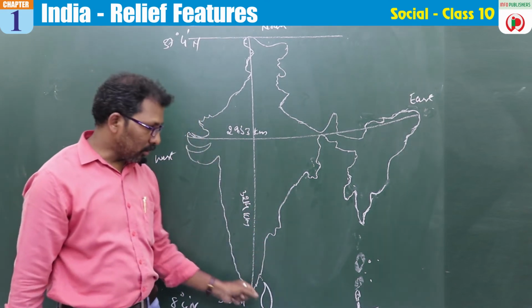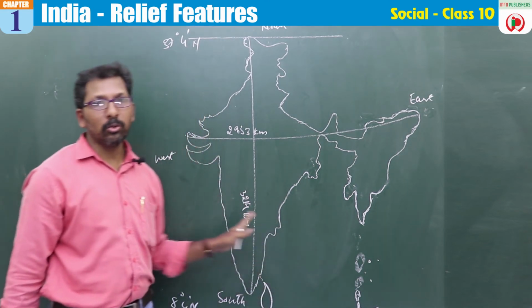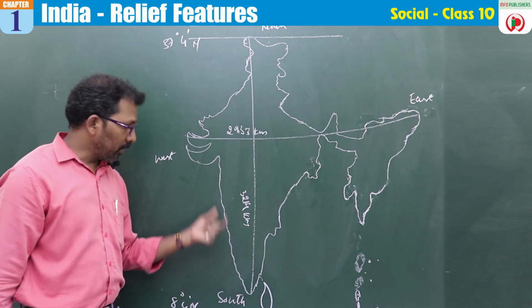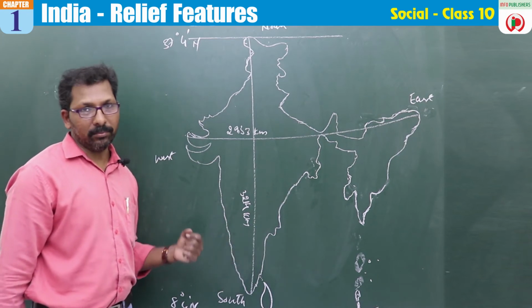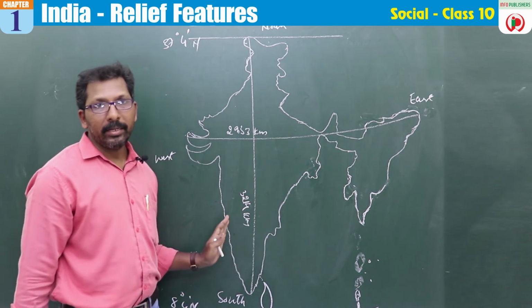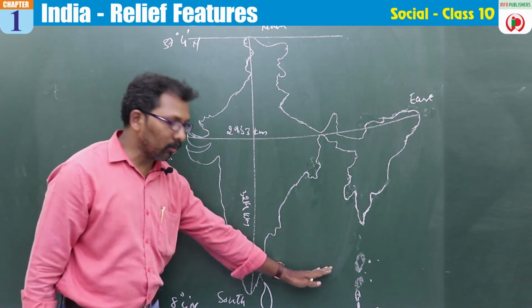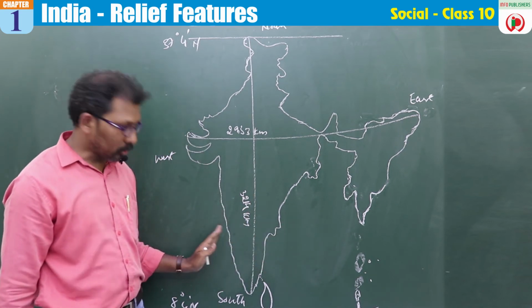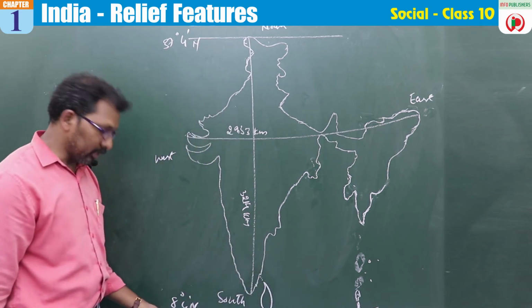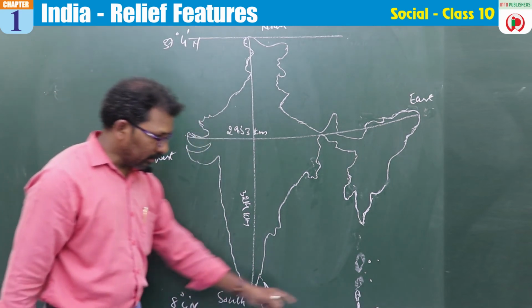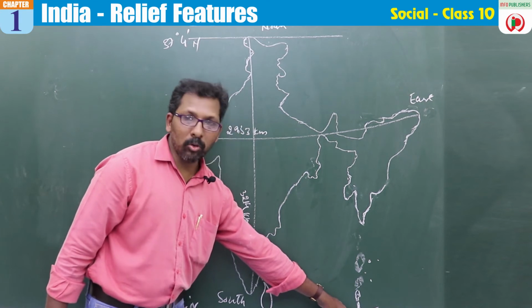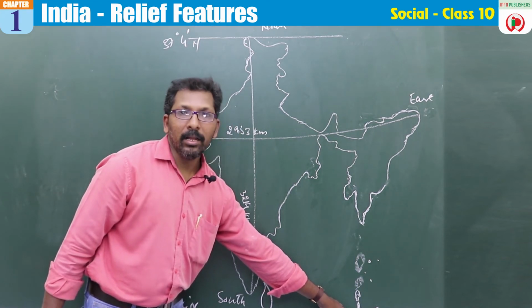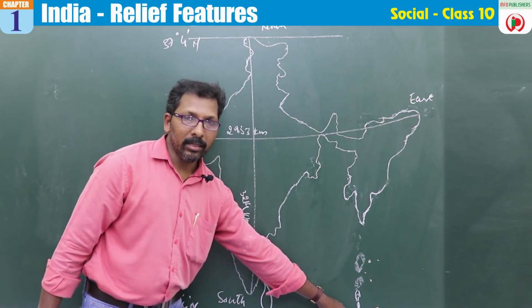Because these islands also belong to India, they are part of the Indian Union. So 8 degrees 4 minutes starts from the southernmost part of India, that is Andaman and Nicobar.